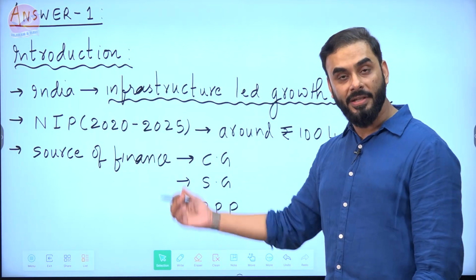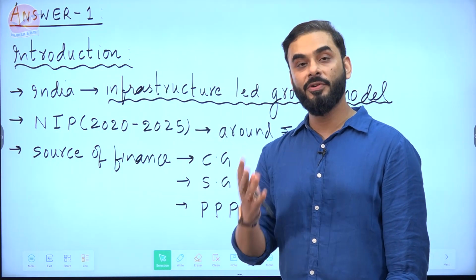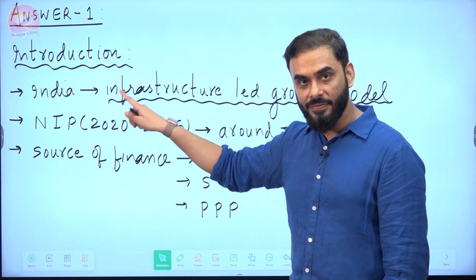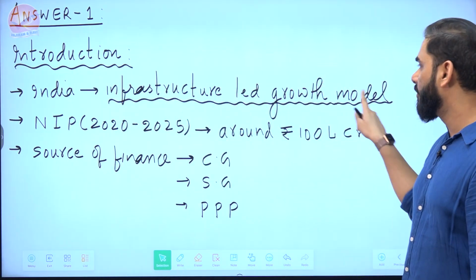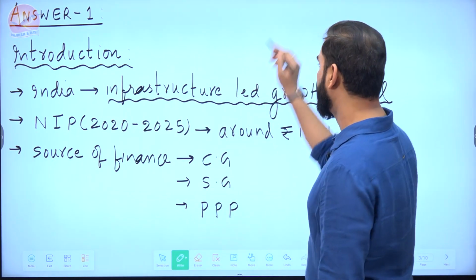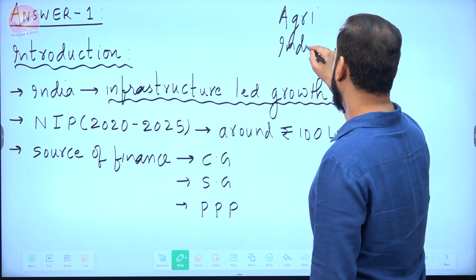Now, to write the answer to this question, we would start with the introduction. What are we going to write in the introduction? In the introduction, we will write that India is following an infrastructure-led growth model. What is the infrastructure-led growth model? What is happening in India these days? The Government of India is saying that to promote agriculture,